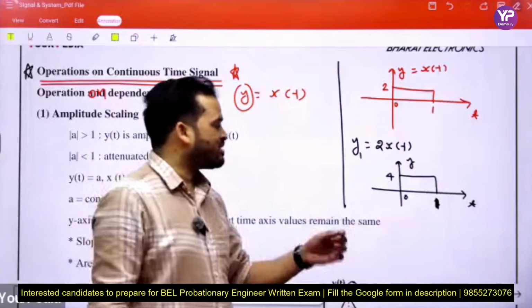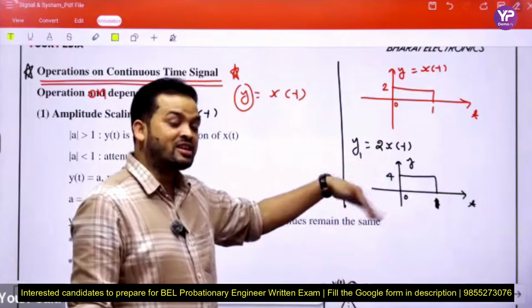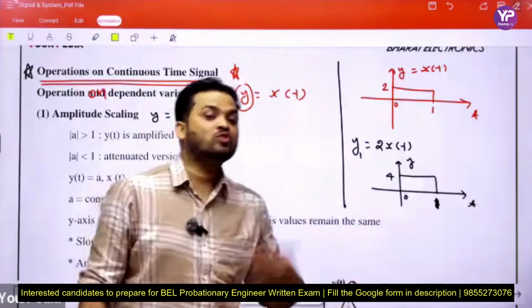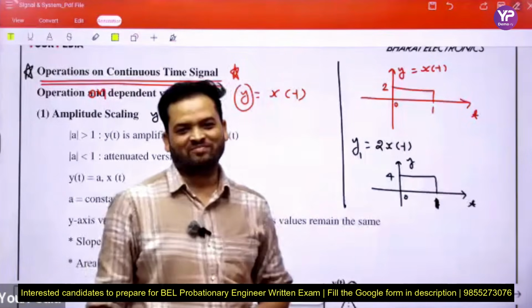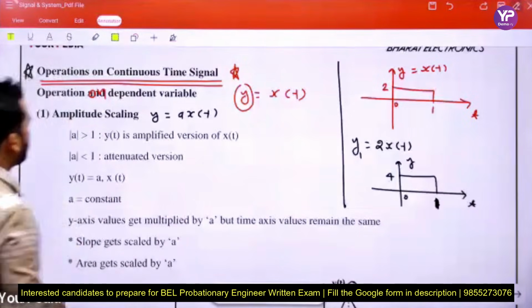Okay, and that time if we multiply by 1 by 2, 1 by 3, that is less than 1, then the signal we obtain is said to be an attenuated version of the original signal. Okay beta, this is the amplitude scaling. Now read beta each and every point.